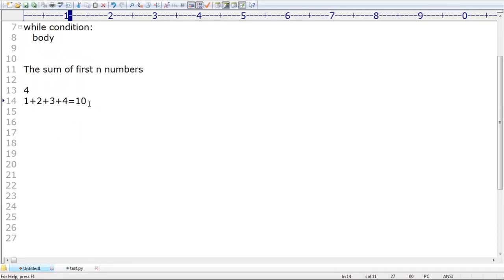Sometimes you may enter 10, then the sum of first 10 numbers I require to find. You may enter 1000, the sum of first 1000 numbers I require to find. For that I require to write a small Python program by using while loop, right?